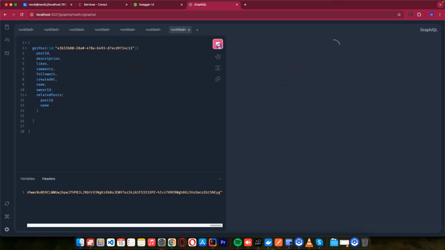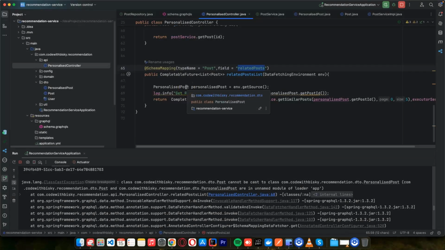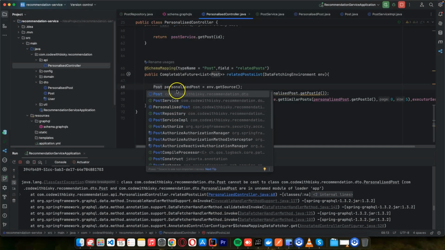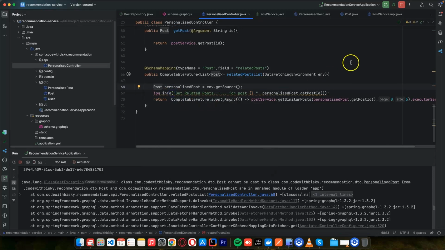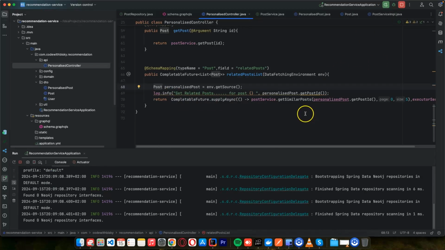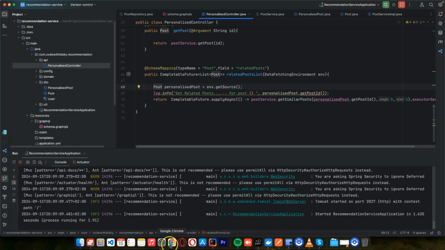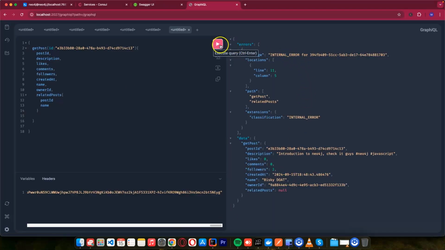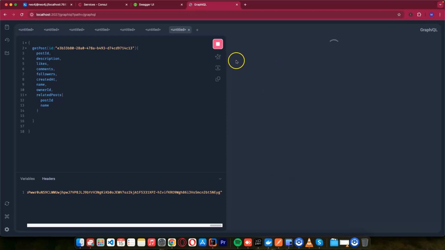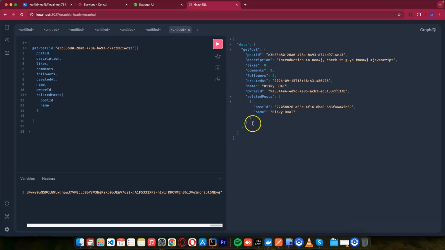So let's run this. So here we are having an issue. Here it's a post. That's the issue that we have. So let's run this again. It was a casting issue here. So we can run this. And we can see we can now get the related post.